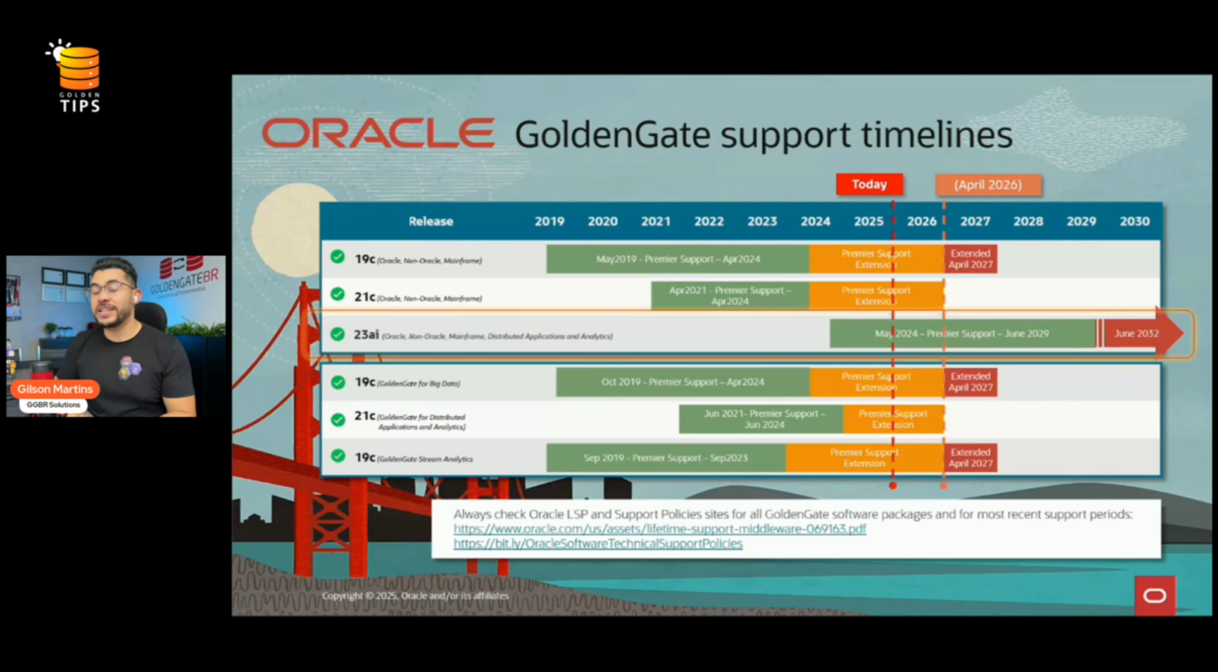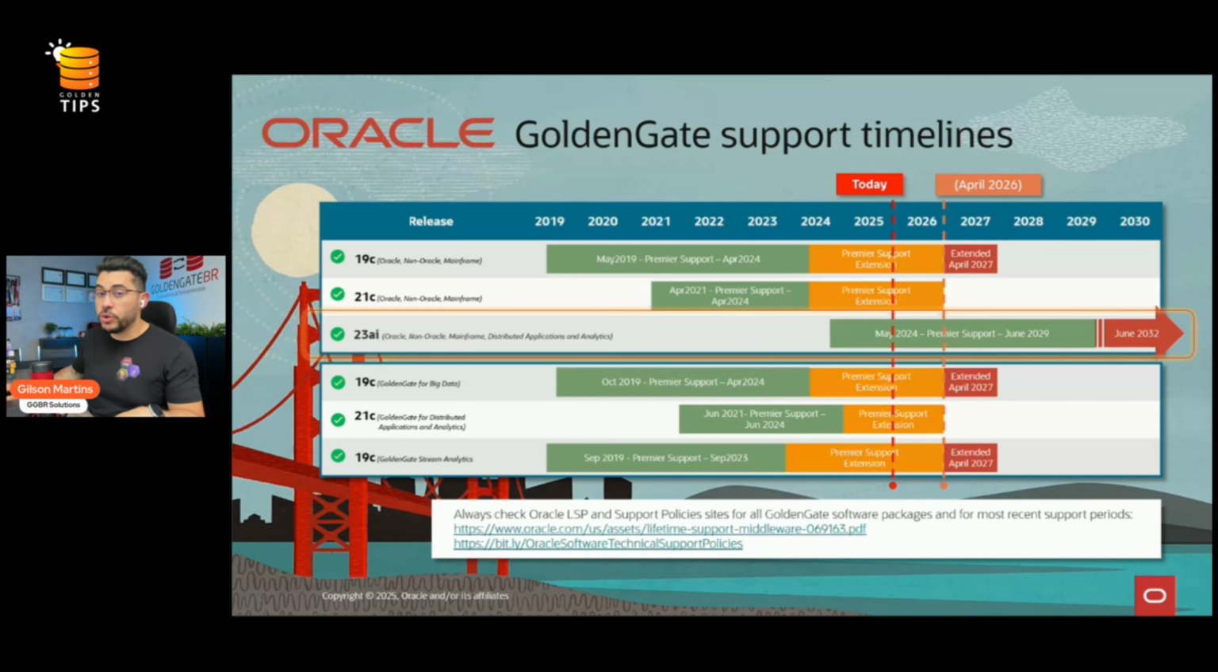GoldenGate support timeline is the first tip, and if you are working with GoldenGate, you should pay attention to this slide. Because if you are using version 19C, let's start with this version, you have support until 2026 and extended support until 2027. Okay, you have some time. But if you are using GoldenGate 21C, you only have support until 2026. You don't have extended support.